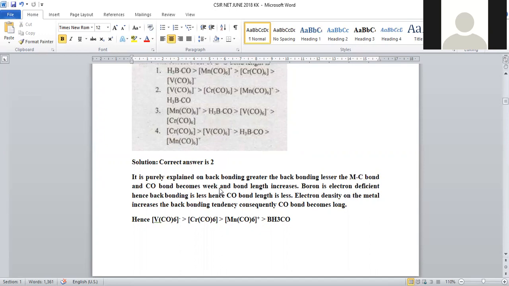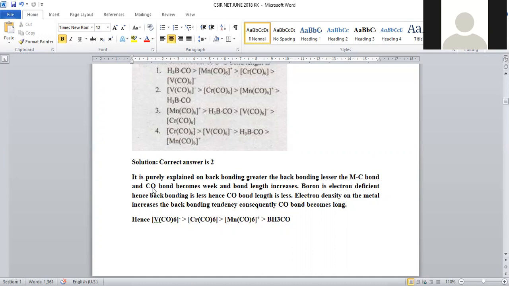If back bonding is more, the strength of the bond between metal and carbon will be raised. Because of this, bond strength will be more, they are in close proximity, and the bond length decreases. When the metal-carbon bond length decreases, what happens?